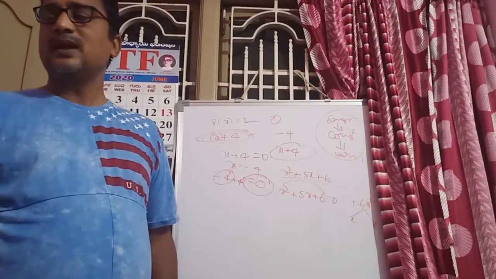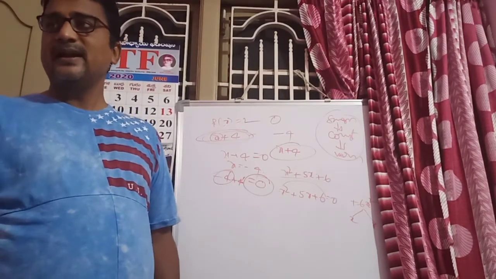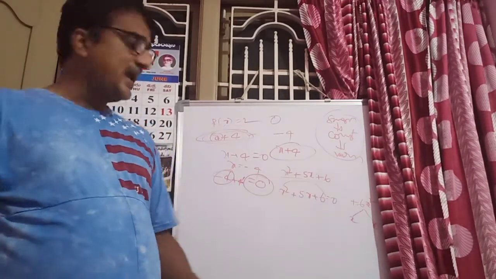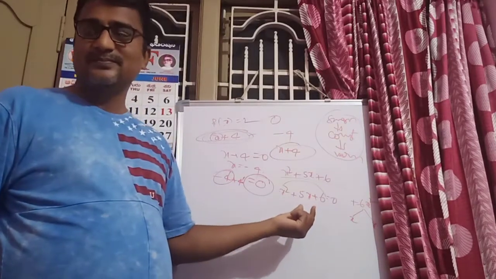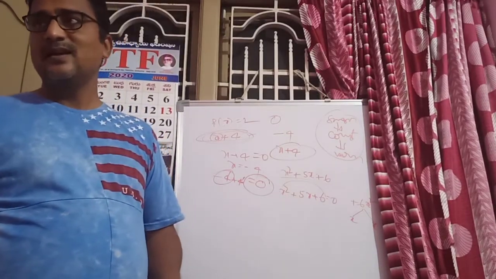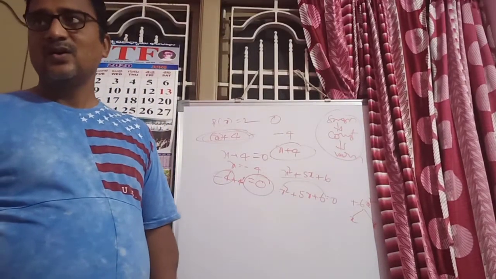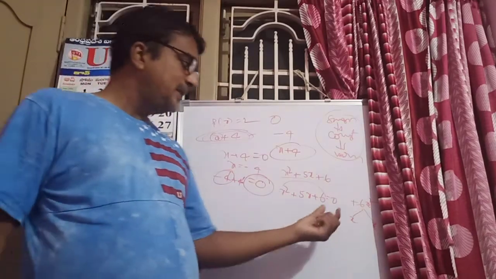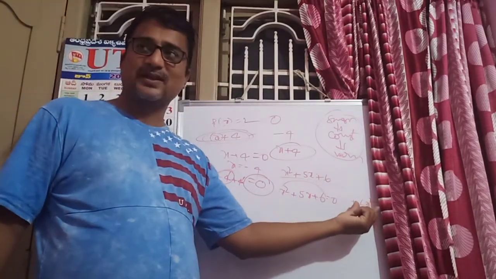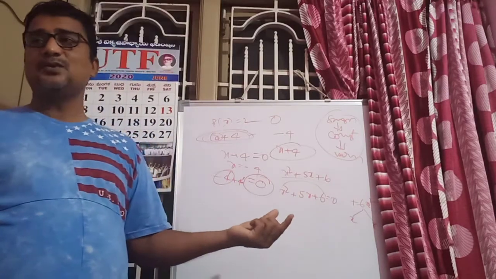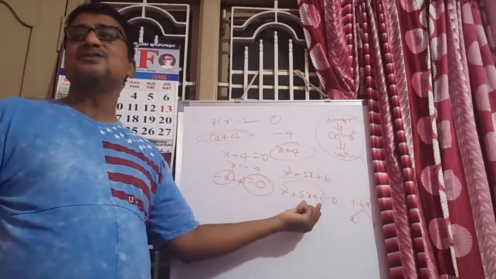Take two terms, multiply the two terms, you get 6x square, and add the two terms, you get the middle term, that is 5x.